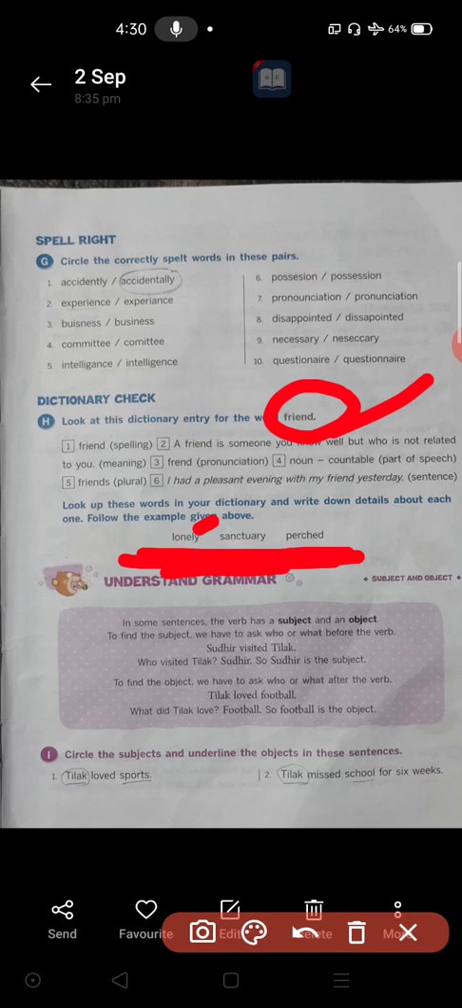The 3 words: lonely, you have to use this word in a sentence. Sanctuary, you have to use this word in a sentence. Perched, you have to use this word also in your own sentence.